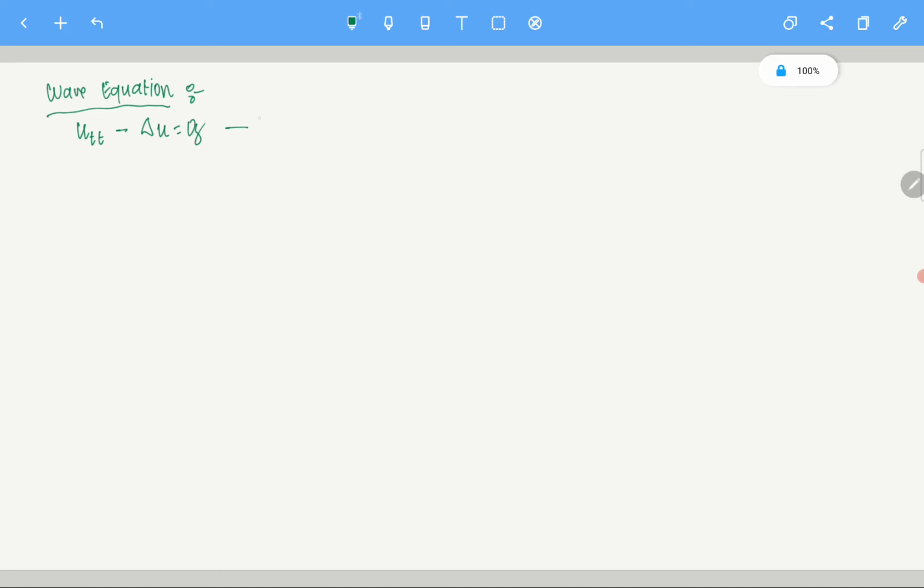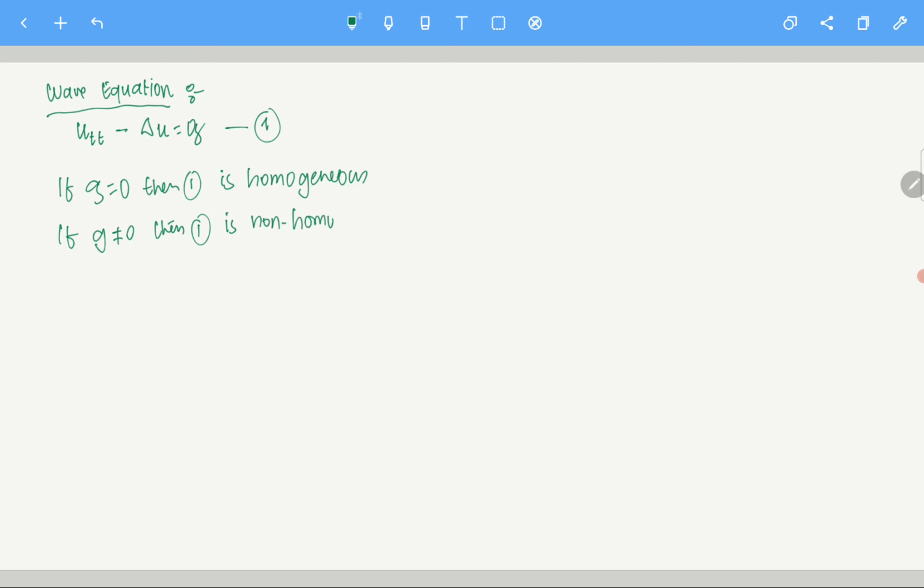So let me put it this way. If G equals 0, then the equation is homogeneous, and if G is non-zero, then it is non-homogeneous. So that is quite a known idea. Right, now let us understand the equation properly and then we'll go from there.